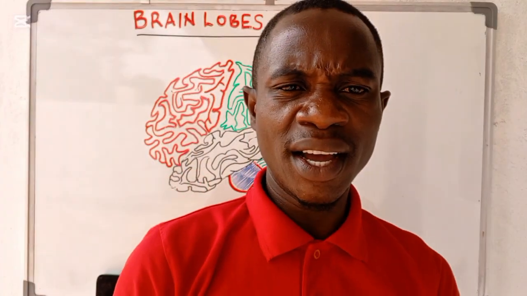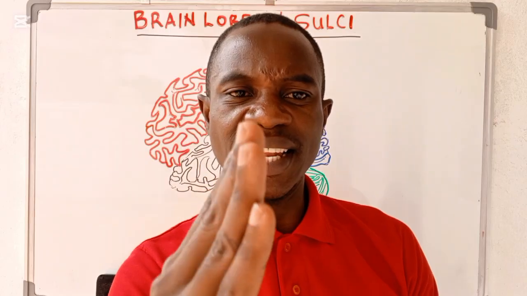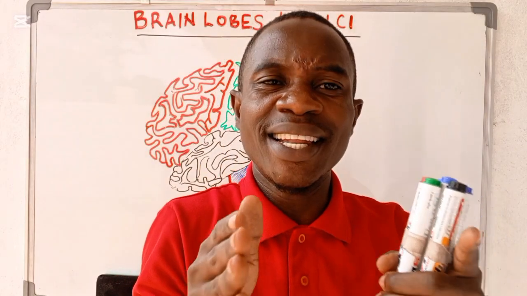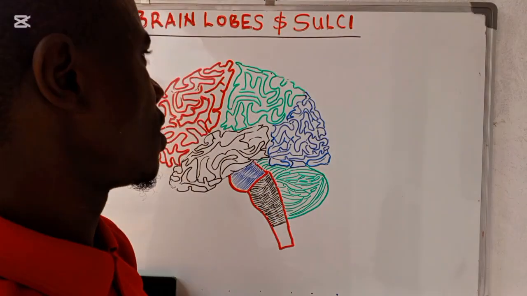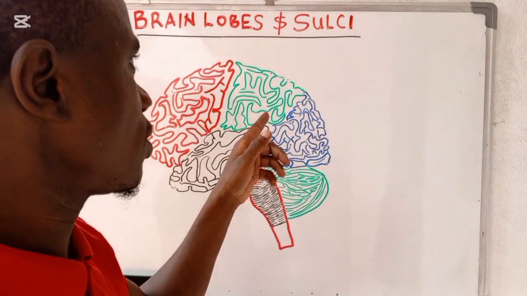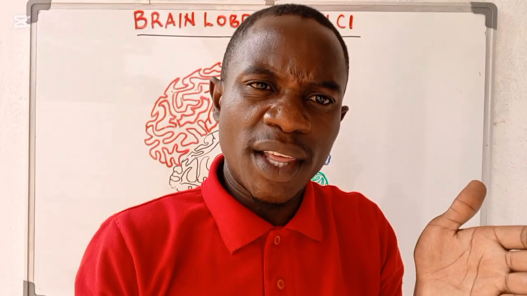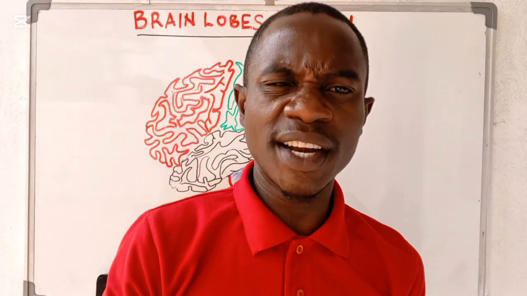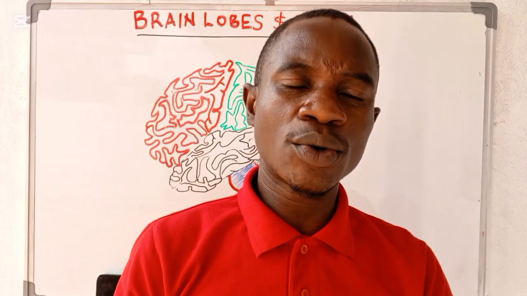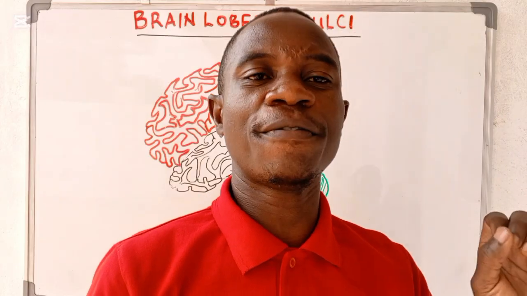What are the sulci? The sulci are more of the depressions. They are the depressions that make sure that these lobes are differentiated from one another. There are some sulci that are in between some of the lobes, meaning that they are the borderlines of different lobes. If you don't want to call it the sulcus, you may even call it the fissure.